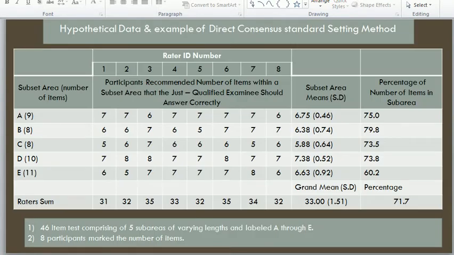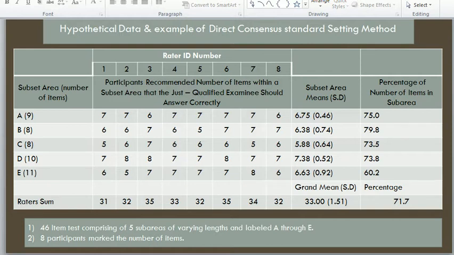Dear students, now I will make this clear through hypothetical data, an example of the direct consensus standard setting method. In this method, a sub-area means a set of items. Here, 8 raters assign ratings to 5 items.